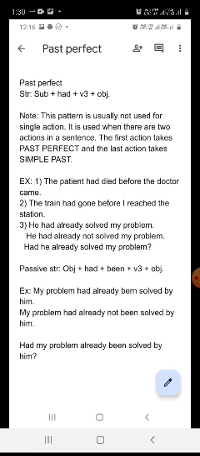As you can see, the patient had died before the doctor came. Now you people will tell me how many actions are here in this sentence. Two actions. Which are those two actions? Will you tell me?